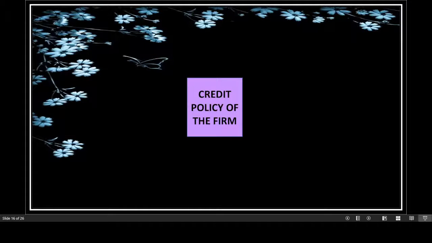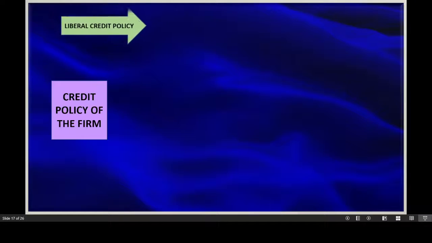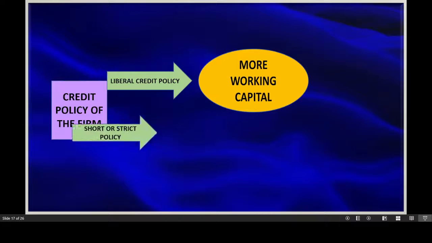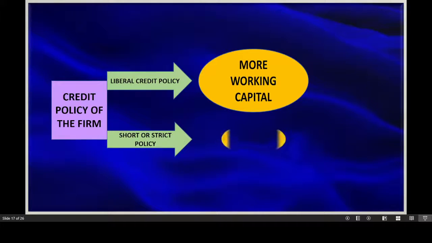Then comes the credit policy of the firm. That means the credit terms or the credit allowed. So credit policy refers to the average period for collection of sales proceeds. It depends upon a number of factors such as the credit worthiness of the clients, industry norms, etc. If a company is following a liberal credit policy, then it will require more working capital. Whereas if the company is following a credit policy which is very strict or short, then it can manage with less working capital.